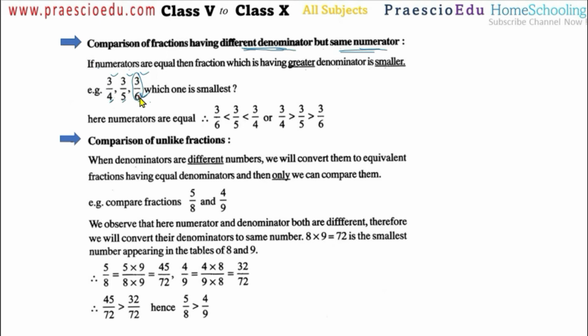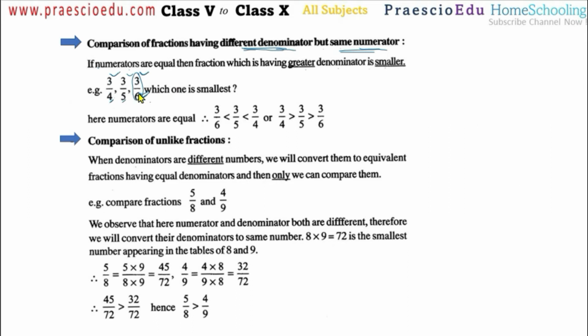Because this 3 is divided by 6, and here 3 is divided by 4, which is more? This one is more, and that one is smaller, because the divisor is a bigger number. Here 6 is the divisor, meaning the denominator is also a divisor.